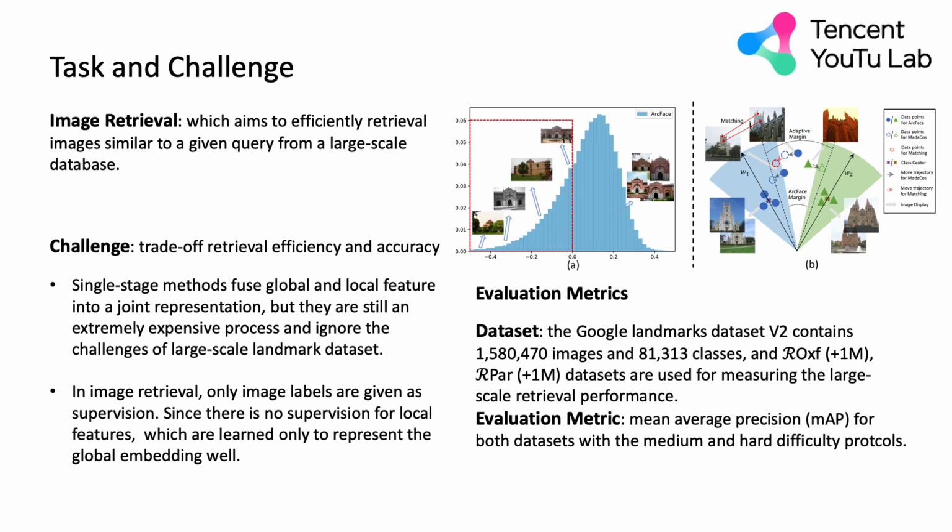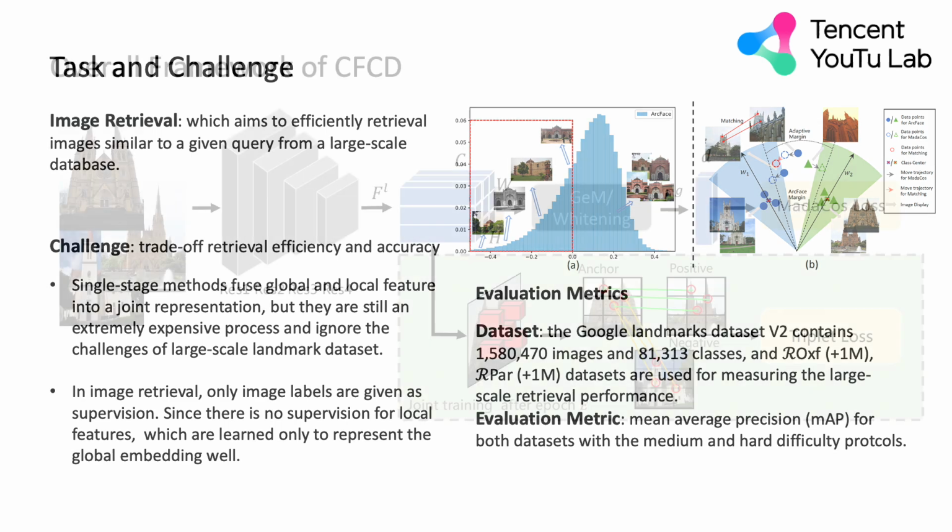In addition, only image labels are given as supervision. There is no supervision for local features. The figure displays that more than 20% of the images are far away from their class centers, and some true positives lingering at the classification boundary receive weaker supervision in large-scale landmark datasets.